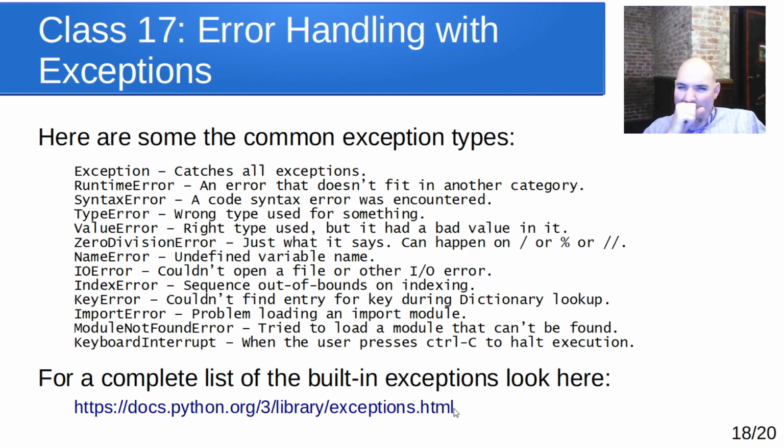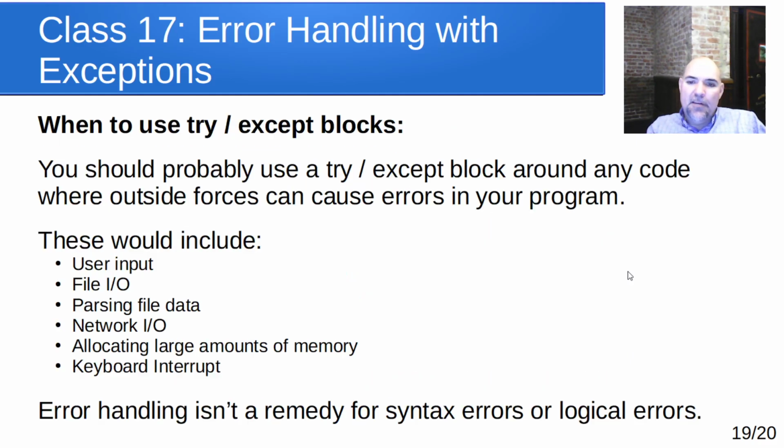There is a way you can create your own exceptions and give them names and catch them as well. That's a little bit outside of what we're going to cover here today. But if you have a really complex API that you're creating, you can create your own types of errors that can be raised and then caught with the exception.